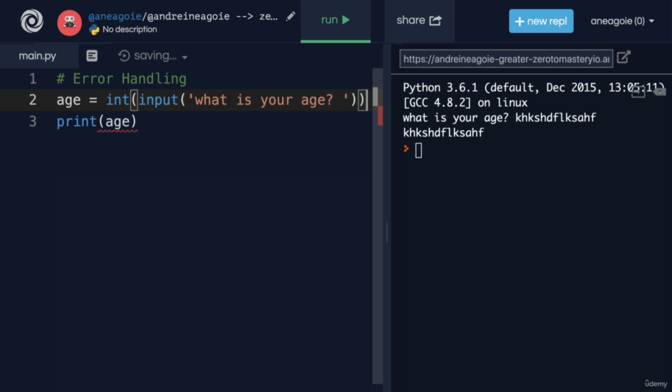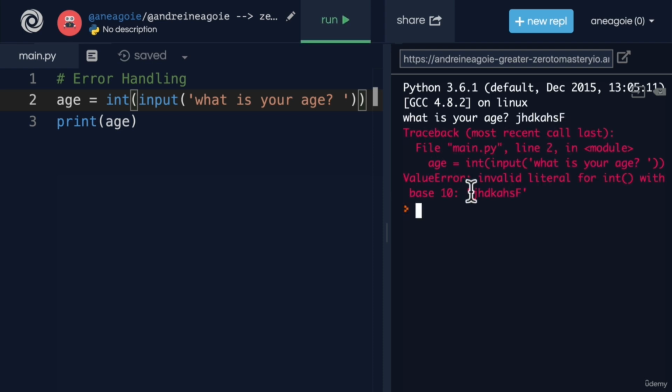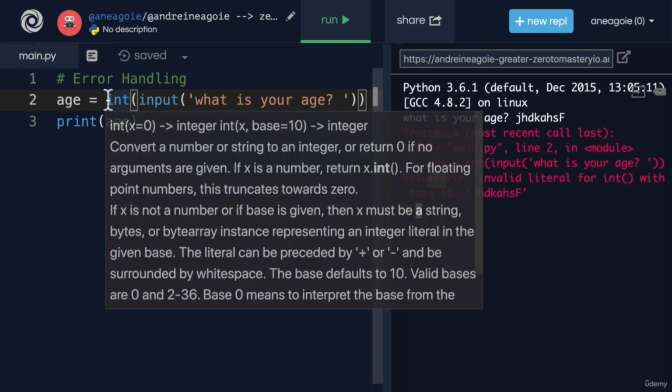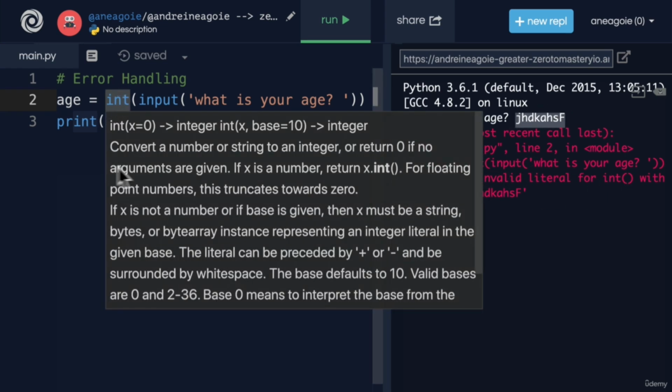So we convert whatever the user gives us into an integer. So that if I run this and I type this, I get an error, a value error. Invalid literal for int. I'm trying to convert this into an integer, but it's telling me that's an error. I can't do that. So how can we fix this?